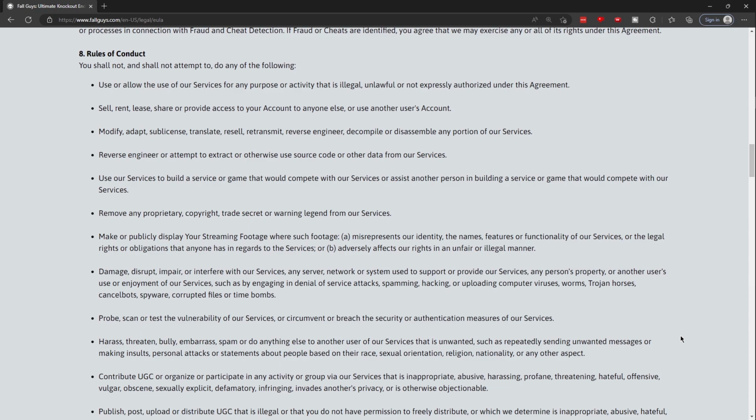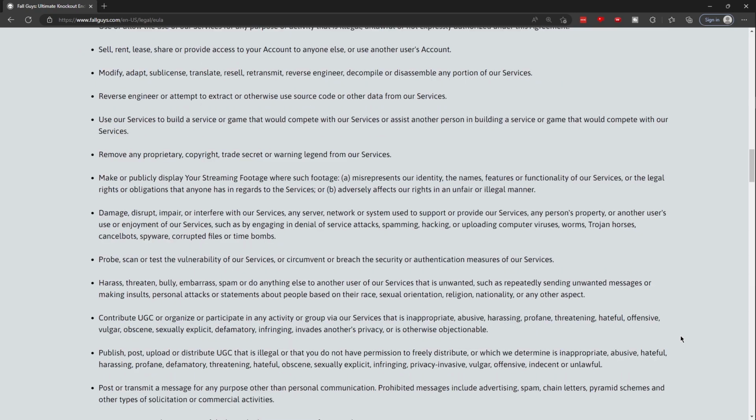Sell, rent, lease, share, or provide access to your account to anyone else or use another user's account. Modify, adapt, sublicense, translate, resell, retransmit, reverse engineer, decompile, or disassemble any portion of our services. Reverse engineer or attempt to extract or otherwise use source code or other data from our services. Use our services to build a service or game that will compete with our services, or assist another person in building a service or game that will compete with our services.